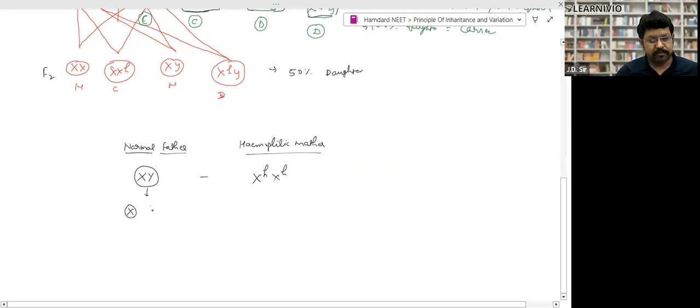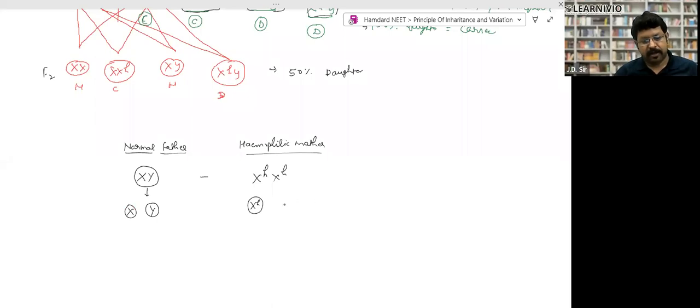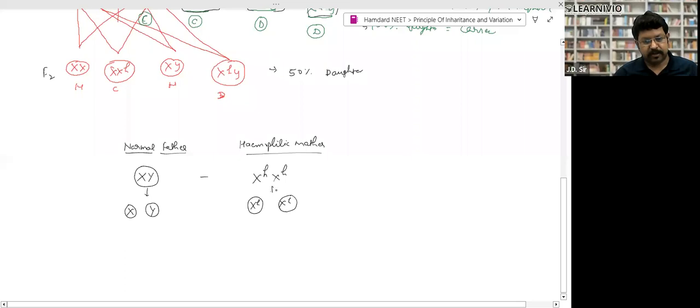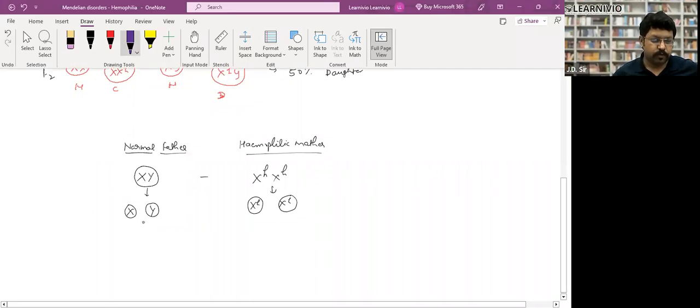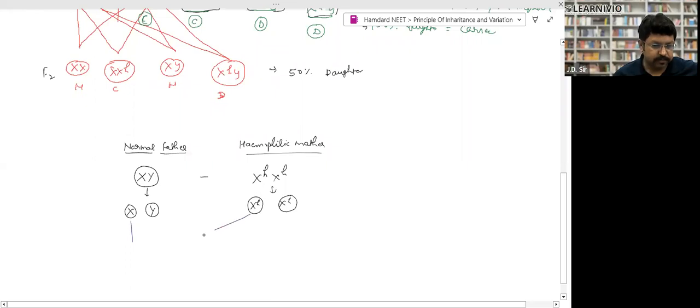One is sperm, another is sperm. One egg, another egg, right? Now let's make a cross. First, what you will do? You will take this X and you will cross with this one.